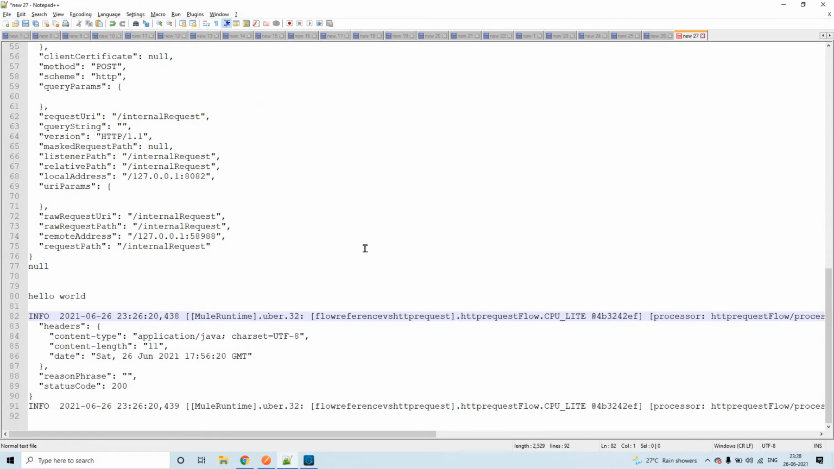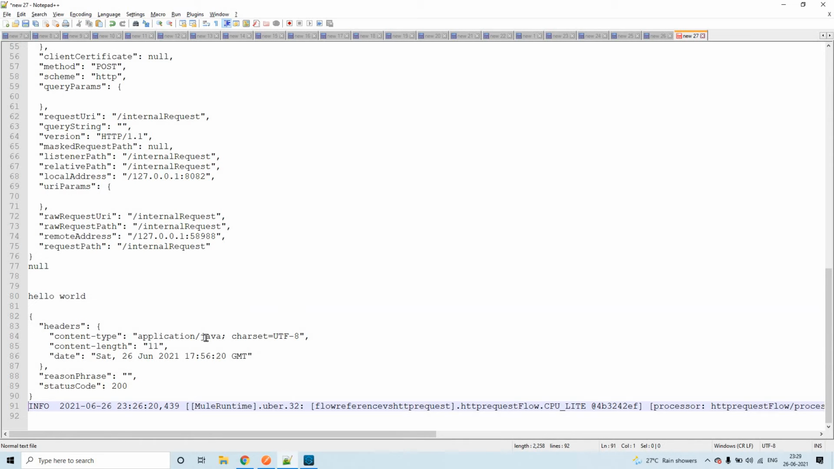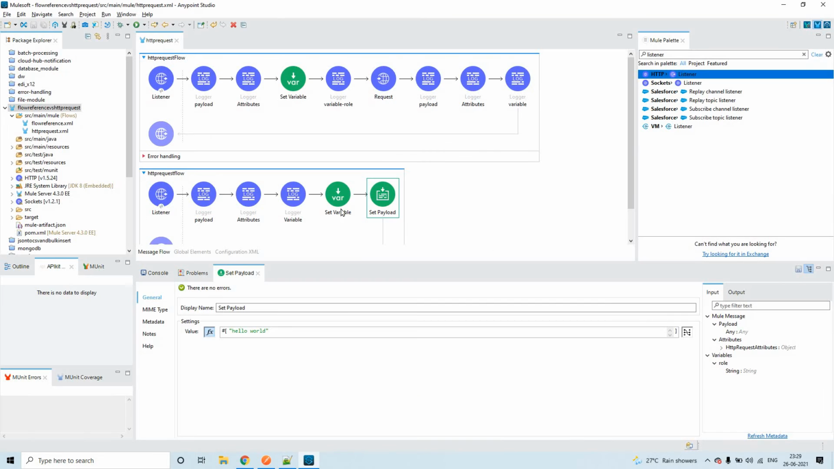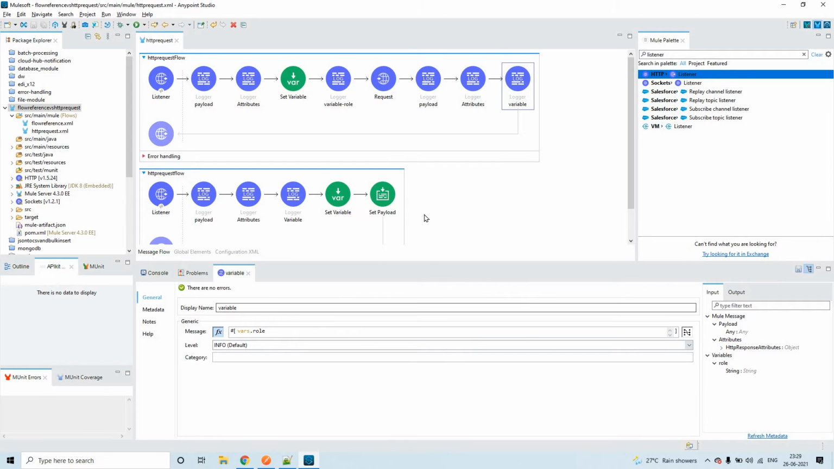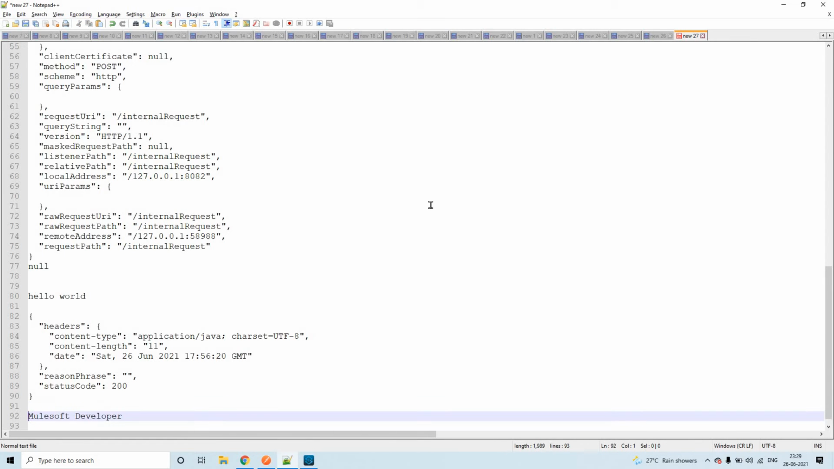Now let's see about the headers, sorry, not headers, attributes. You see it is very small, so that means there is some difference. Now let's see about the variable. Here we are setting role as MuleSoft architect, but here we'll see what the variable value is. We will not see MuleSoft architect, we'll see it as MuleSoft developer only.